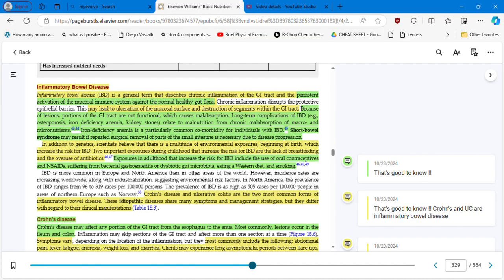suffering from bacterial gastroenteritis or dysbiotic gut microbiota. Bacterial gastroenteritis: all of you that are eating delivery in the street every day, that you are not washing your fruits and vegetables appropriately, right? Or maybe you are traveling very frequently to places in which water is many times contaminated. Bacterial gastroenteritis, you are at risk for this. Or dysbiotic gut microbiota, eating a Western diet and smoking.